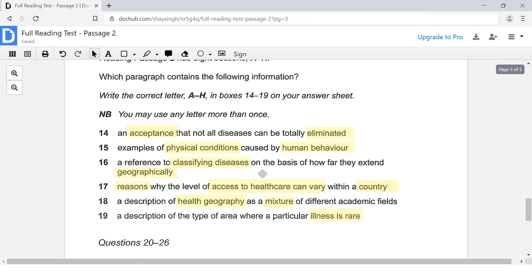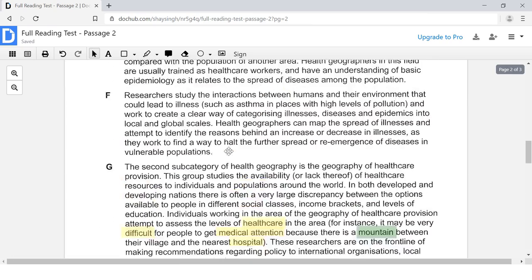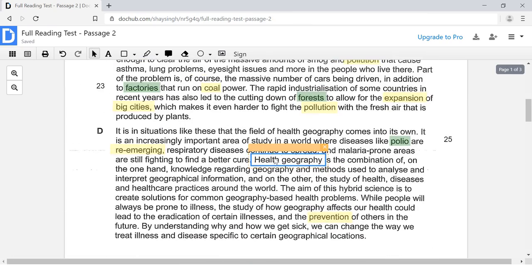So with these questions, we're going to start off by answering the questions for which we have already found some information or keywords. I remember seeing health geography, so I will start over there and then we'll figure out the rest of these. So you may remember that I put a box around this keyword, health geography. So we might find our answer somewhere around here.